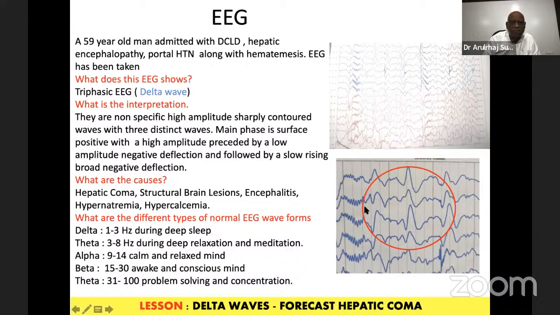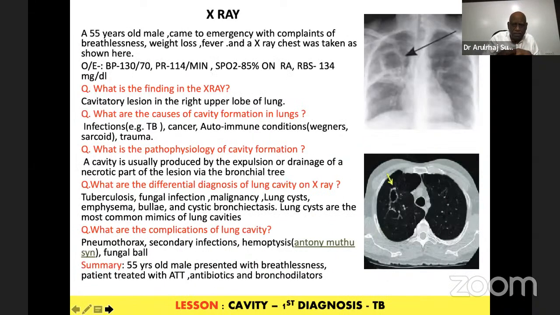It is called a triphasic wave or a delta wave. Always think of hepatic coma. It can also be a forerunner. In a liver disease, if you do an EEG and see the triphasic wave, delta wave, you can predict this person is entering into hepatic coma. You can take the necessary steps.